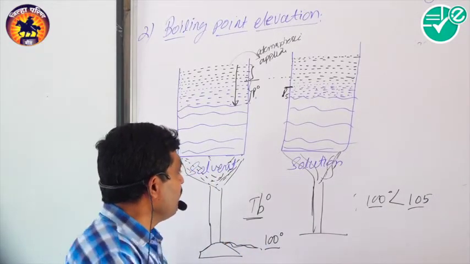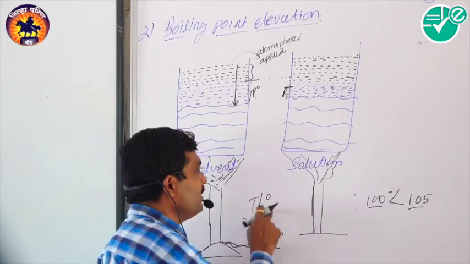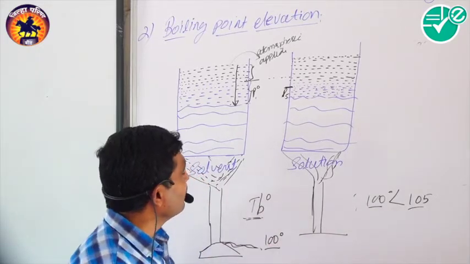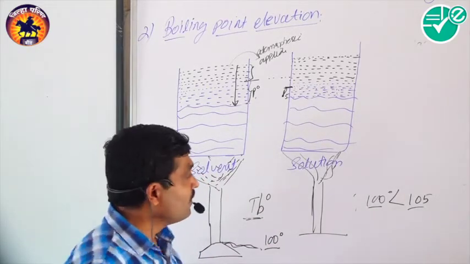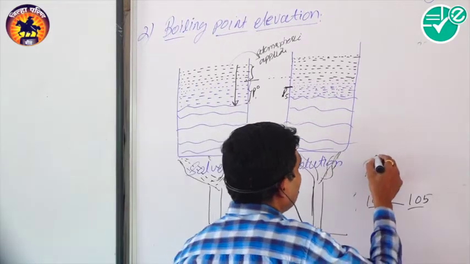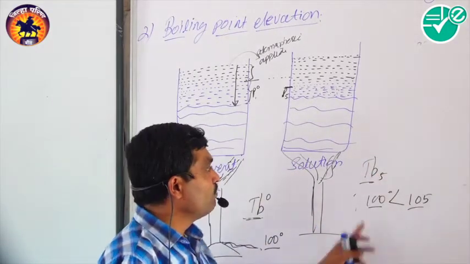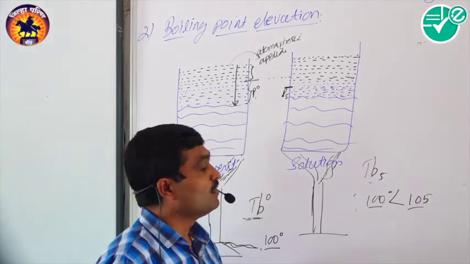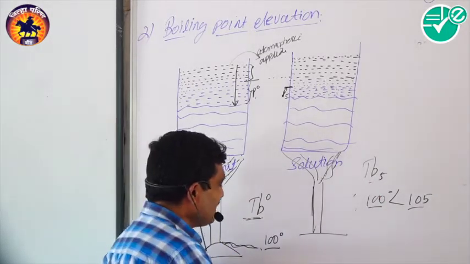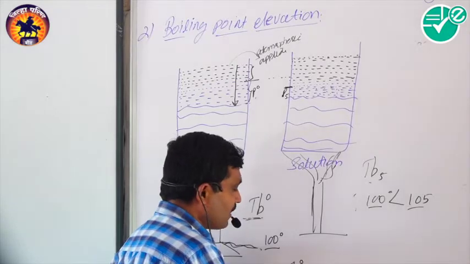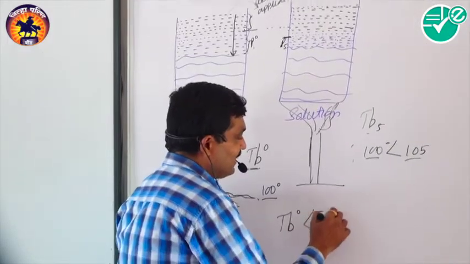So if you consider delta T, here TB naught is the boiling point of the solvent and TBS is the boiling point of the solution. Then we say that TB naught is less than TBS.